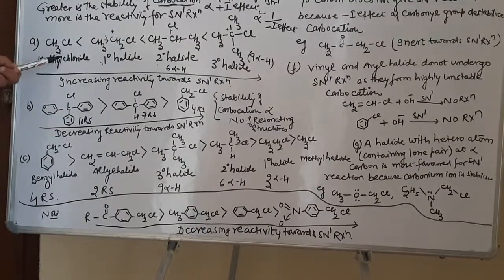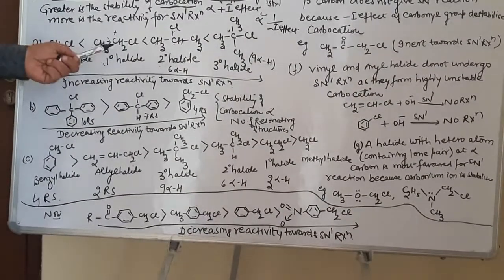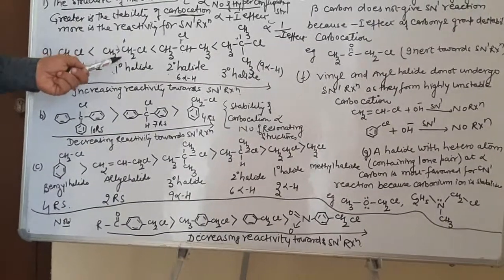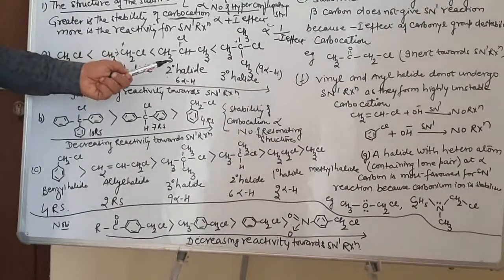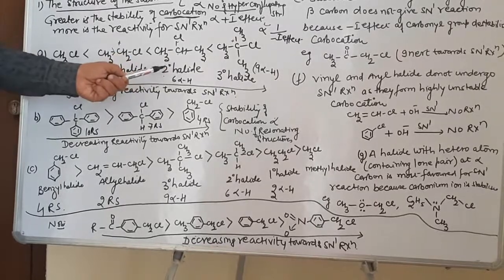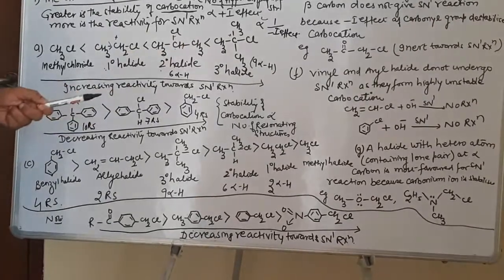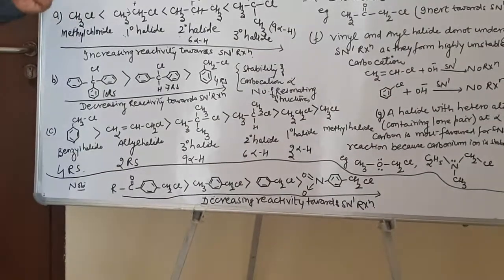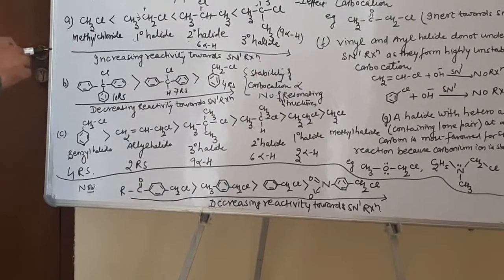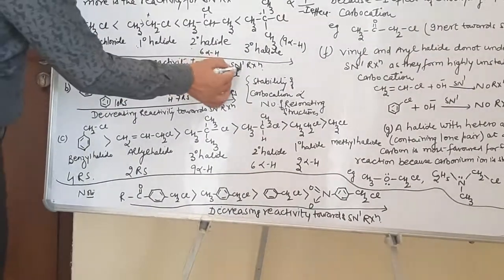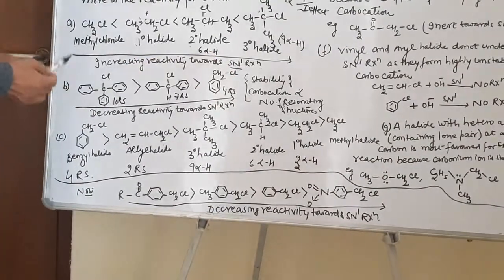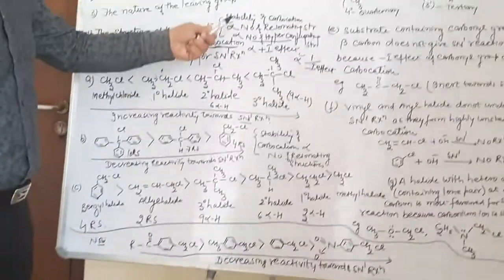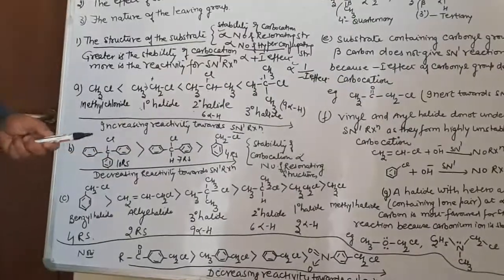So methyl chloride is less reactive towards the SN1 reaction as compared with ethyl chloride, which is less reactive than the 2 degree alkyl halide, which is less reactive than the 3 degree alkyl halide. So 3 degree is more than 2 degree, which is more than 1 degree. So this is increasing reactivity towards the SN1 reaction. Ensure we will be solving every problem on the basis of these concepts.